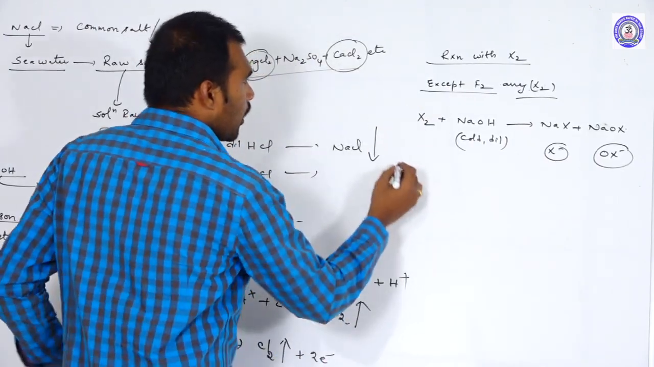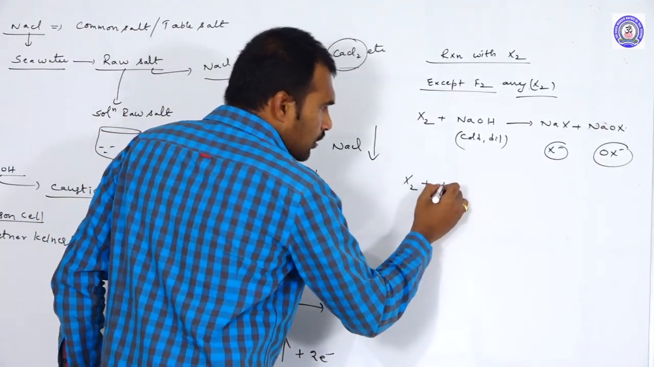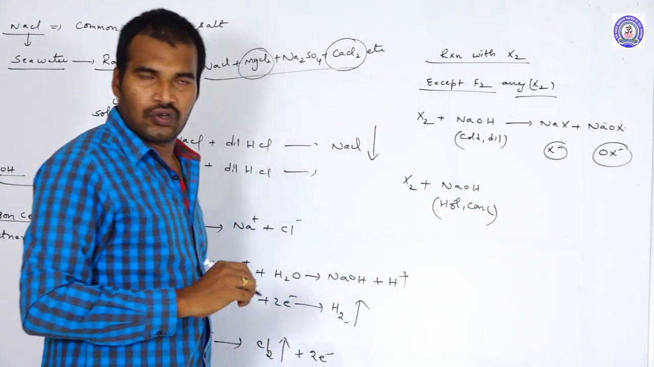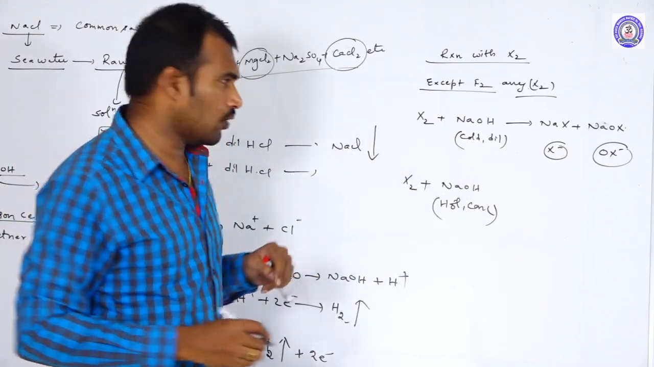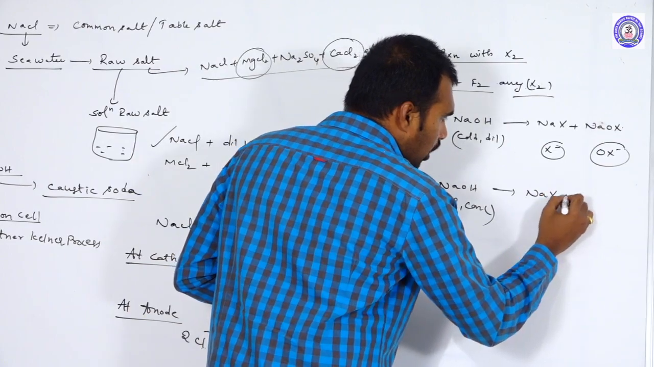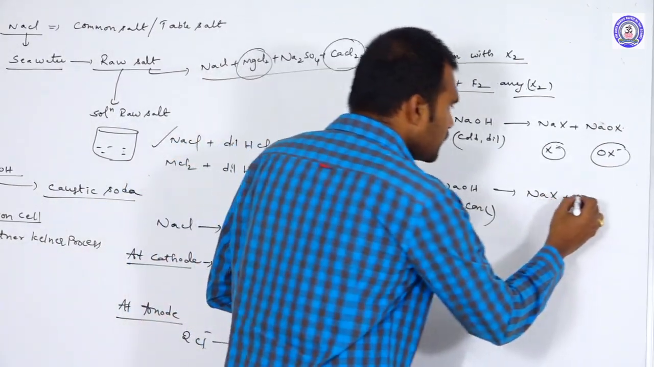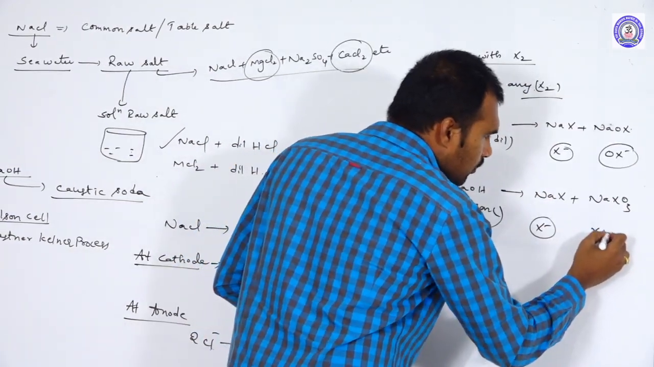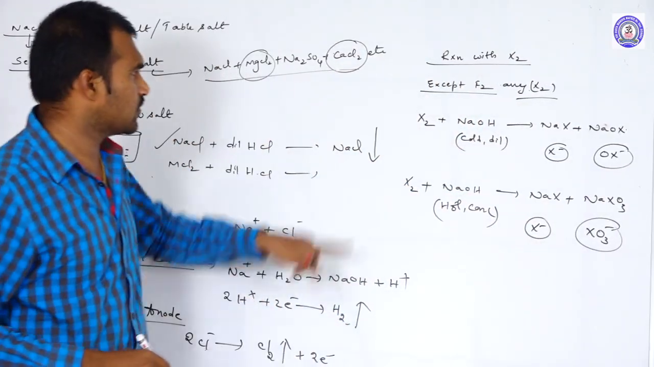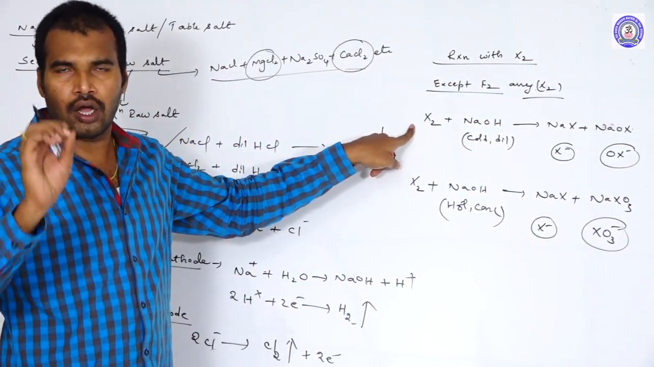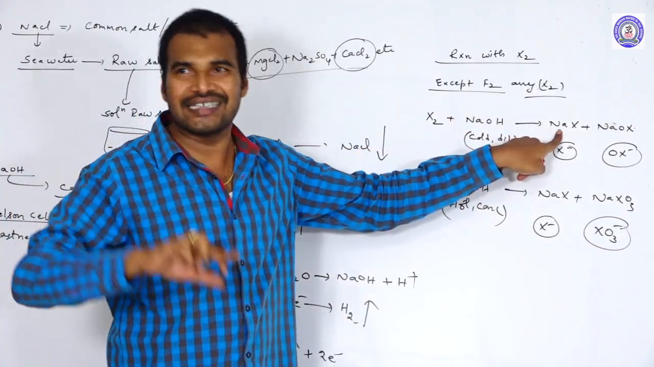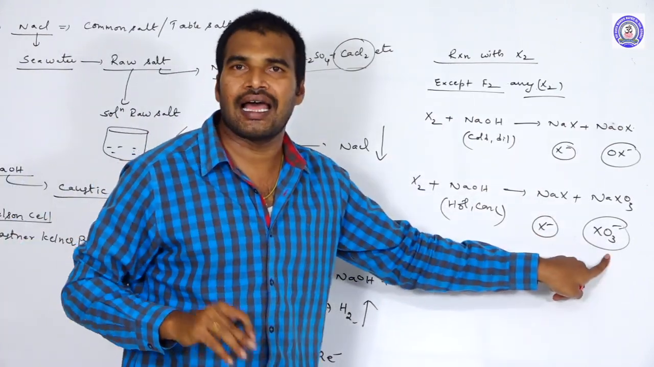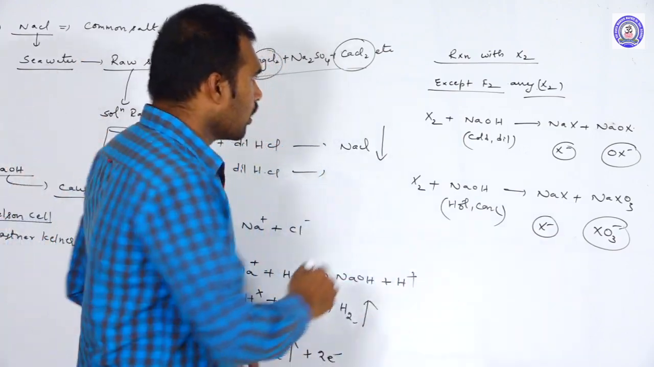Remember that point. Now, whenever the halogen reacts with hot concentrated NaOH, we will get halides along with halates. Halates means NaXO3. Halides means X minus, and halates means XO3 minus. So that is the main difference. In case of cold diluted NaOH, all other halogens except fluorine give halides and hypohalides, whereas in case of hot concentrated NaOH, they give halides with halates.